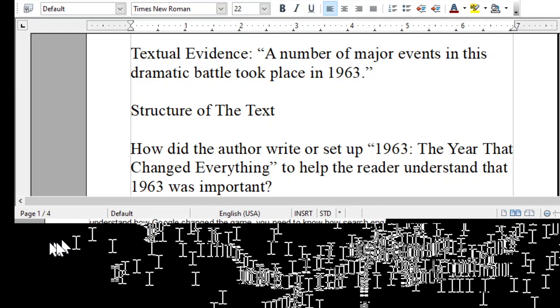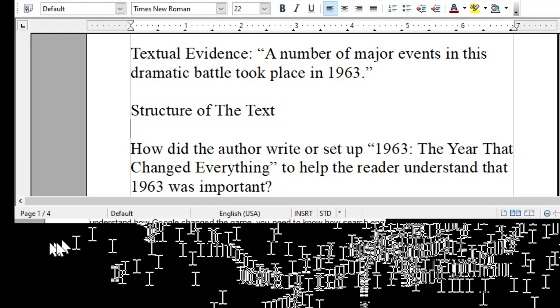You had to give me 3 ways, 3 specific things that the author did to let you know that 1963 was important. How did the author write this text? What 3 specific ways did the author use to make sure you, the reader, knew just how important the year 1963 was? Here were the answers I was looking for.